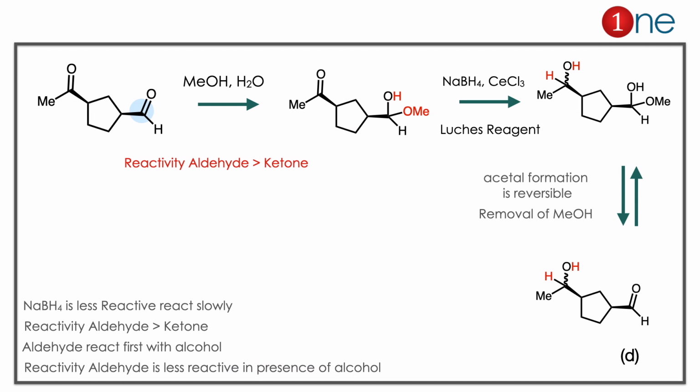Here the starting material has a ketone and an aldehyde. The aldehyde is very reactive there. Since you are using methanol, what really happens is that due to the methanol reaction, the aldehyde position is completely occupied. Only the ketone is left. Next you are using sodium borohydride and cerium chloride. That reagent doesn't matter here, it is just doing the reduction. So H attacks, you have alcohol formation. The acetal formation is reversible, so it reverses, and you get the product D.